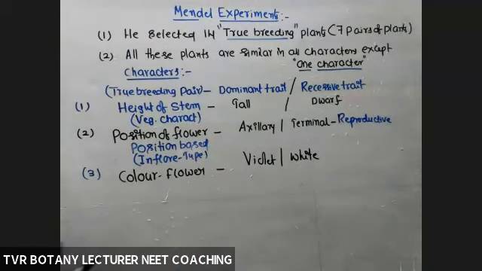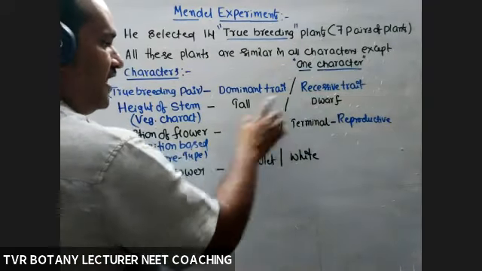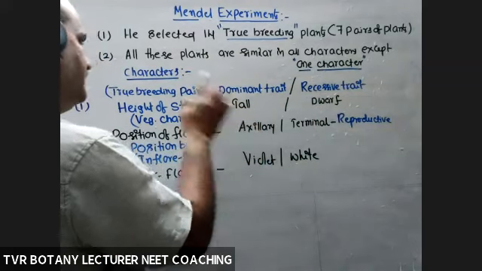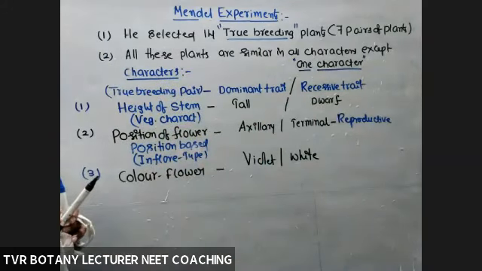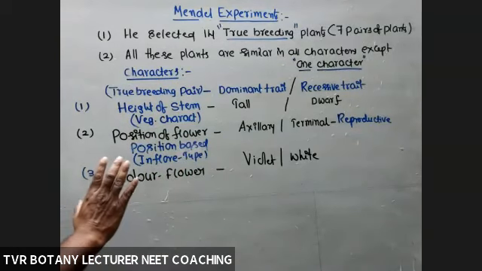So a character comes with two or three or many traits. They are contrasting or not? See, tall, dwarf, contrasting traits of one character, right? So what is color? Color means adjective.